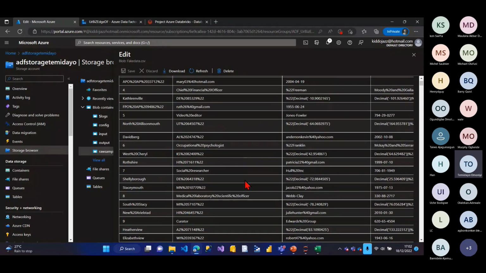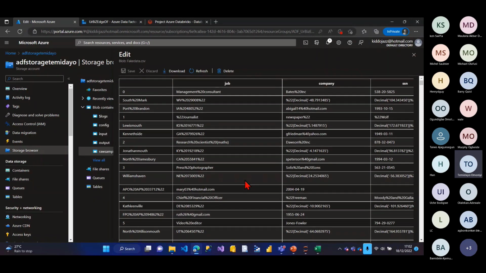So what I did, I took the raw data, I put it inside the blob storage, and I mounted the blob storage in my Azure Databricks, and I did the entire ETL process, and I loaded the clean data back into my Azure Data Lake. So I moved between two different storages. From blob storage, I transformed it and I migrated the data to Azure Data Lake Gen 2.